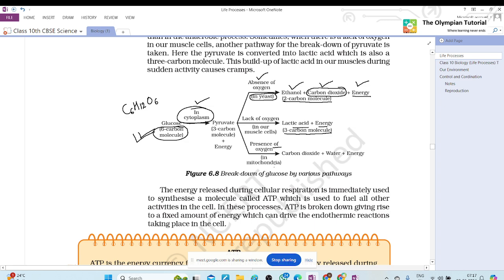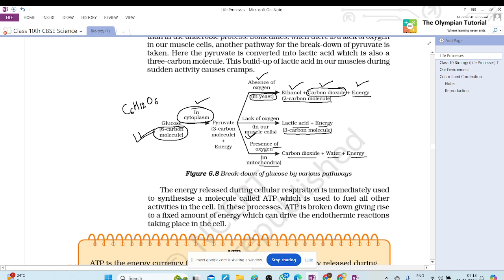Presence of oxygen in mitochondria: aerobic respiration. This is also known as the powerhouse of the cell, and we will get carbon dioxide, water and energy. One more thing, Tanya, during exercise we feel cramps in our muscle.